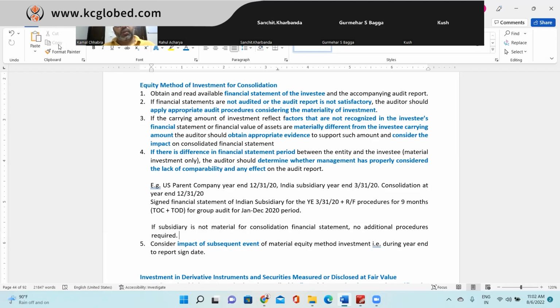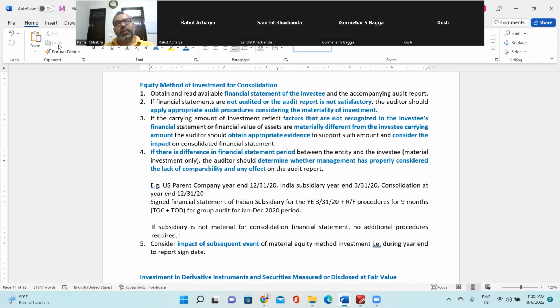So in the equity method of investment for consolidation purposes, you'll be considering all these five things. One is to obtain and read the available financial statements and look at their financial position. If any impairment loss is required, consider it accordingly. Look at the period for which they have been audited and your company has been audited.